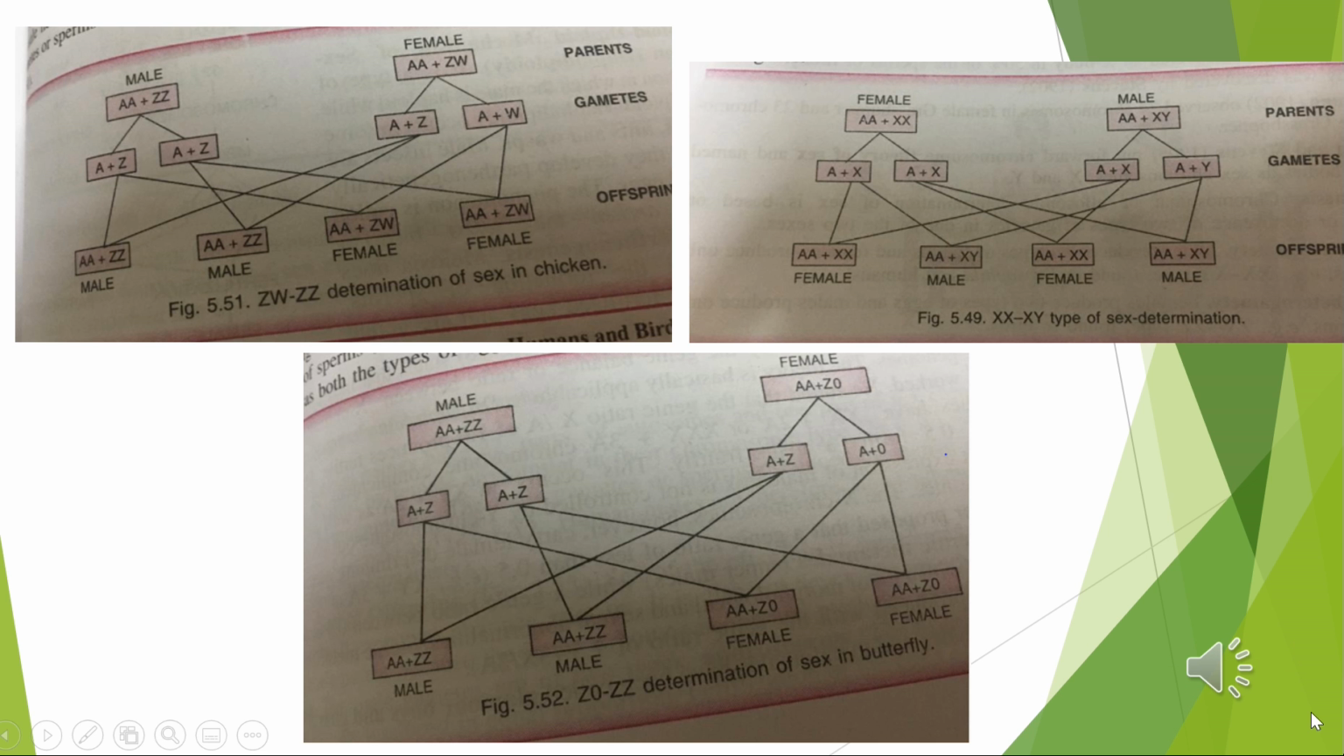These are the different types of crosses: ZZ and ZW sex determination, which occurs in birds, and XY, XX type of sex determination, which occurs in Drosophila melanogaster and human beings. And this is Z0, ZZ determination of sex in butterfly. This type occurs in some butterflies and moths. It's exactly the opposite of the condition found in cockroaches and grasshoppers. Here the females have odd sex chromosomes, AA plus Z, while the males have two homomorphic sex chromosomes, AA plus ZZ. This is for your practice, and you can practice by making crosses in your notebook.